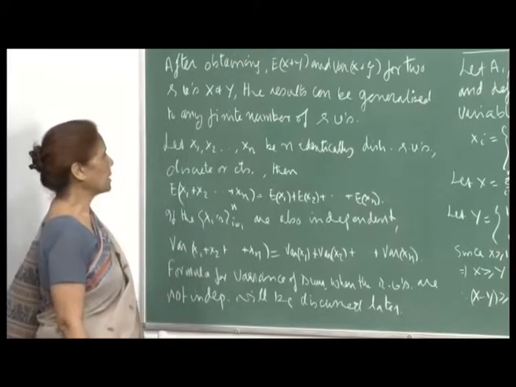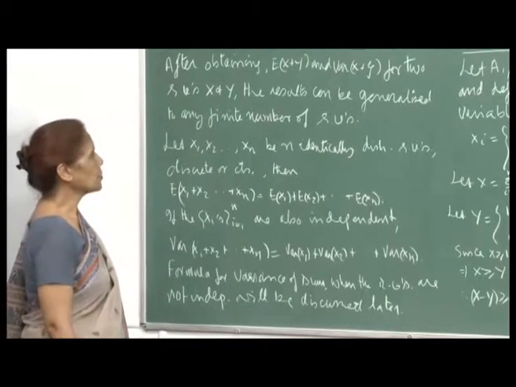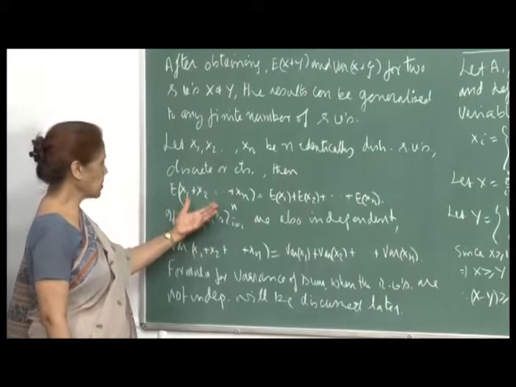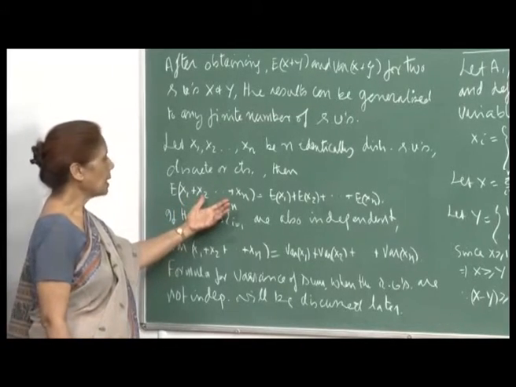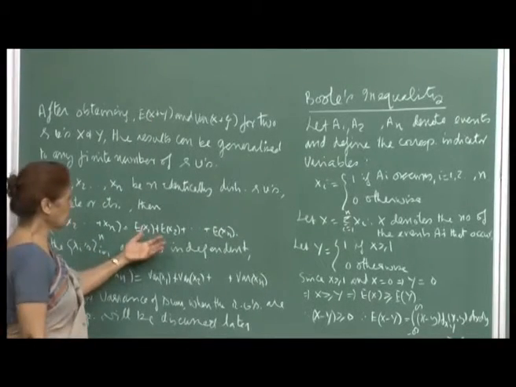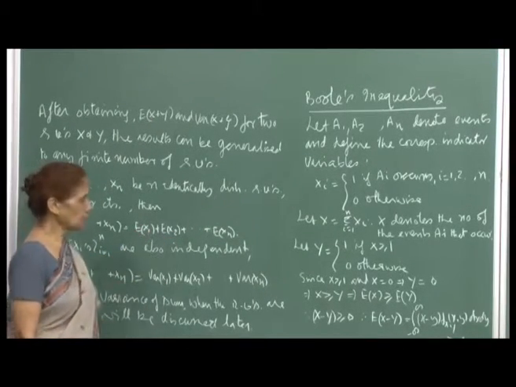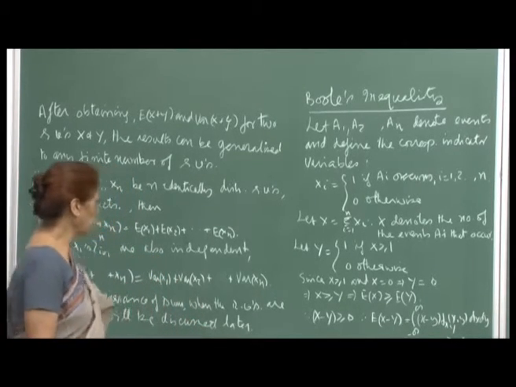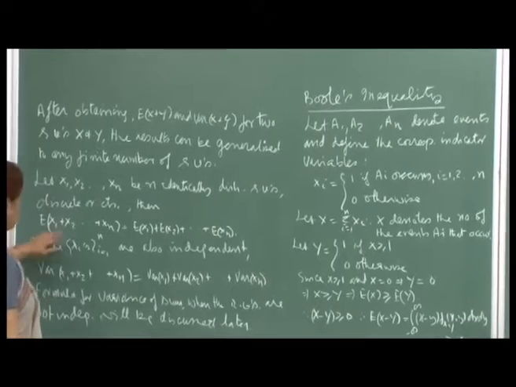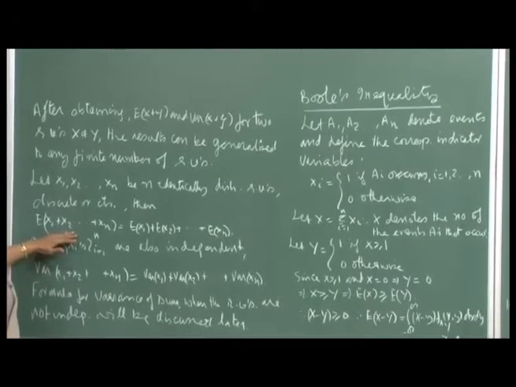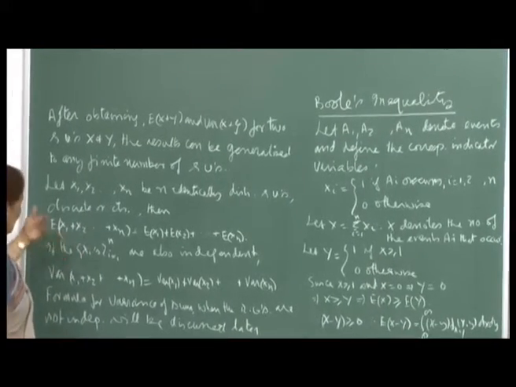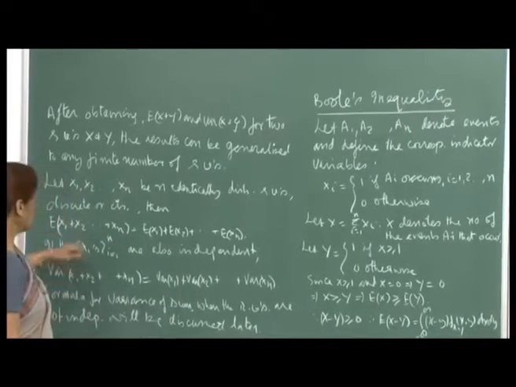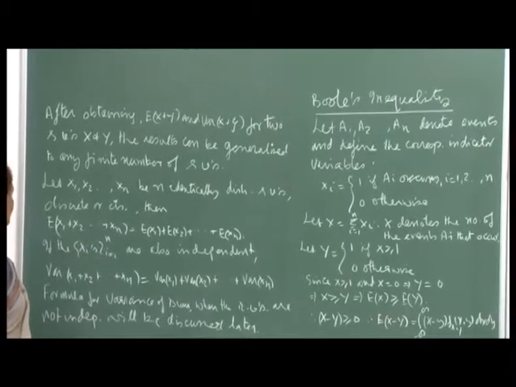So, if you have x1, x2, ..., xn as n identically distributed random variables, discrete or continuous, then the expectation of x1 + x2 + ... + xn will be equal to the expectation of x1 plus the expectation of x2 plus ... plus the expectation of xn. So, you can always take the expectation of the sum as the sum of the expectations. Of course, these have to be identically distributed.